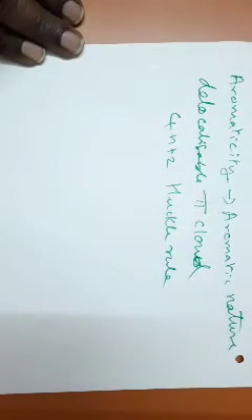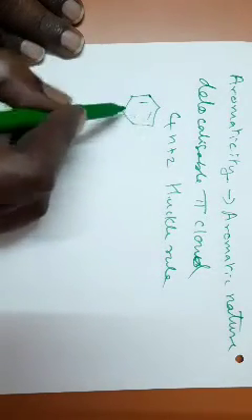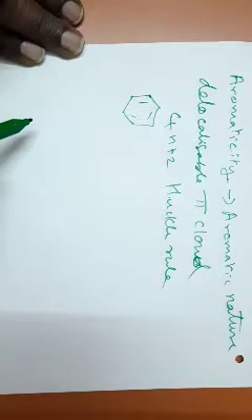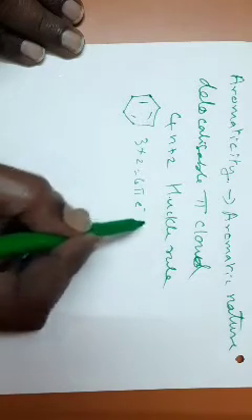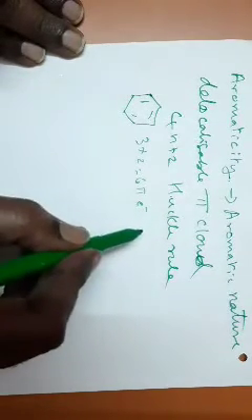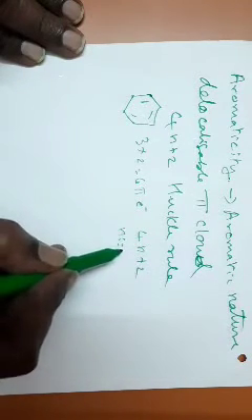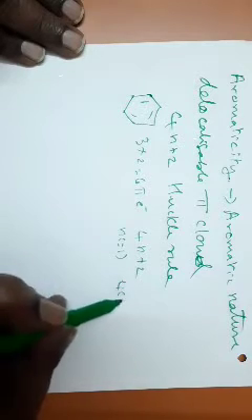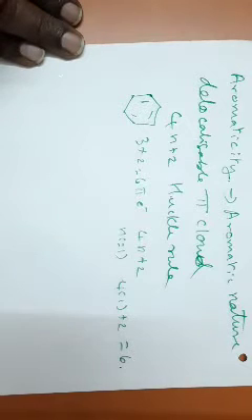So the best known example is our benzene. Benzene has 3 carbon-carbon double bonds which can be delocalized. So 3 into 2, 6 pi electrons are there. And it obeys the Huckel's rule, that is 4n plus 2 rule. If you put n is equal to 1, then 4 into 1 plus 2 gives you 6 electrons. 6 pi electrons are there. So benzene satisfies the Huckel's rule. It has a delocalized pi cloud, so it is an aromatic compound.